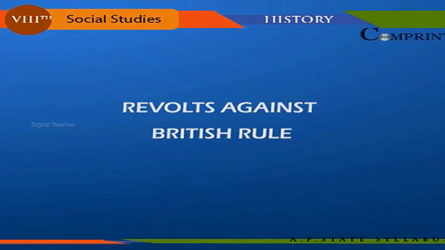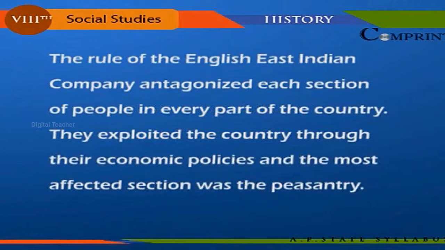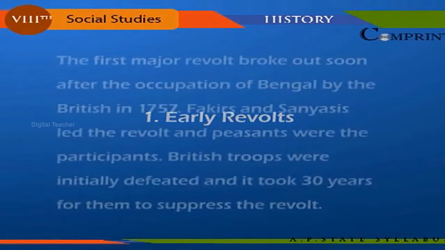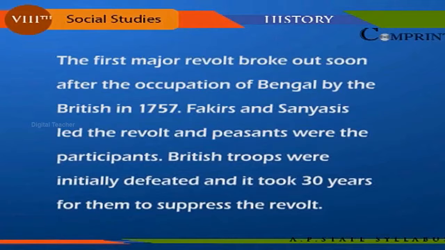Revolts against British rule. The rule of the English East India Company antagonized each section of people in every part of the country. They exploited the country through their economic policies, and the most affected section was the peasantry. Early revolts. The first major revolt broke out soon after the occupation of Bengal by the British in 1757.